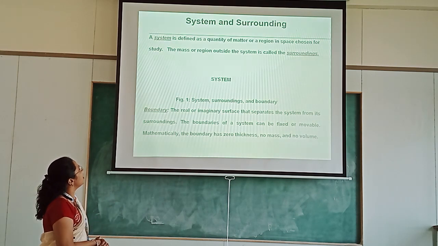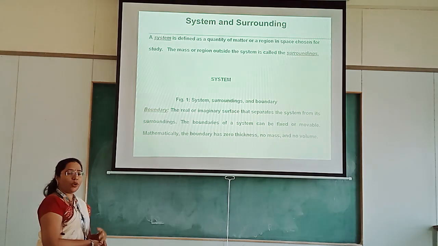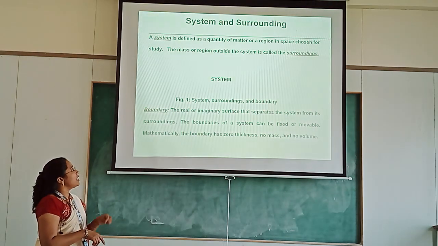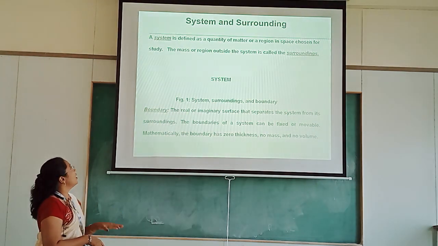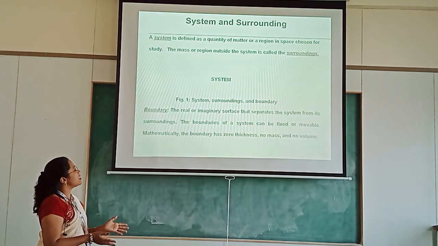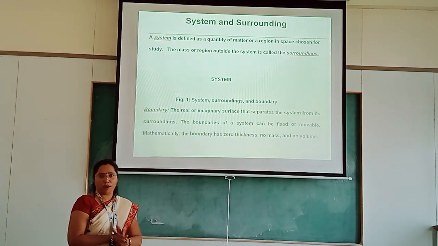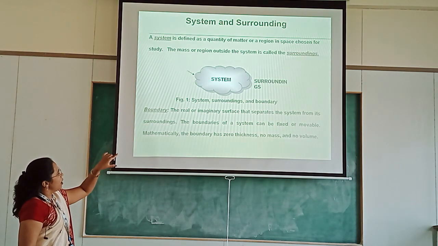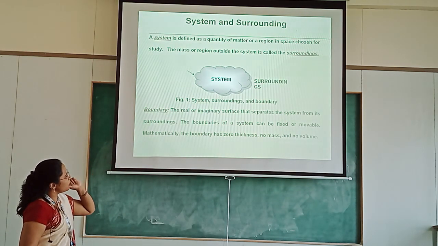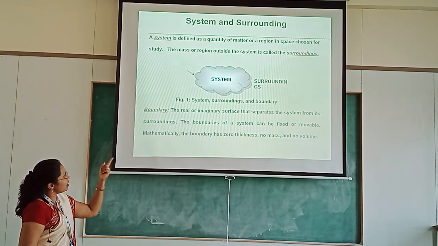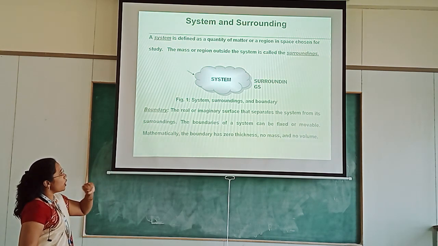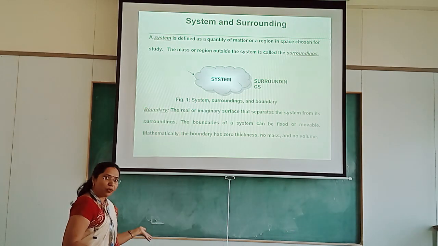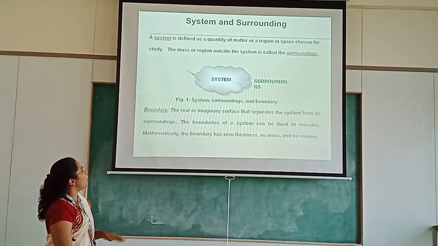Now we will see the system and surroundings. What is a system? A system is a quantity of matter or a region in space chosen for study, and apart from the system we call the rest the surroundings. In this picture, the internal part is the system and the outside part is the surroundings. The real or imaginary surface that separates the system from its surroundings is called the boundary.